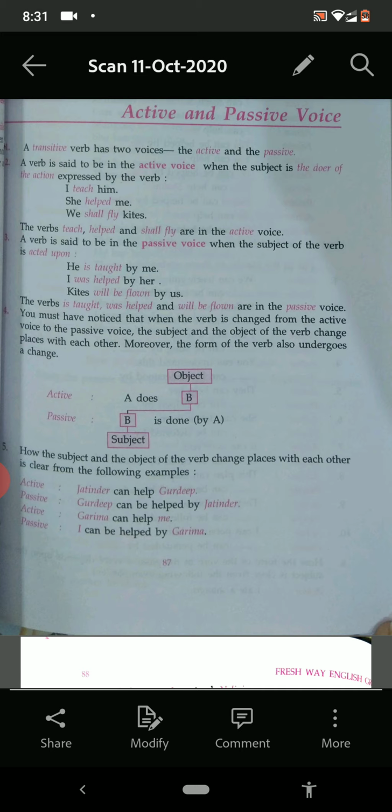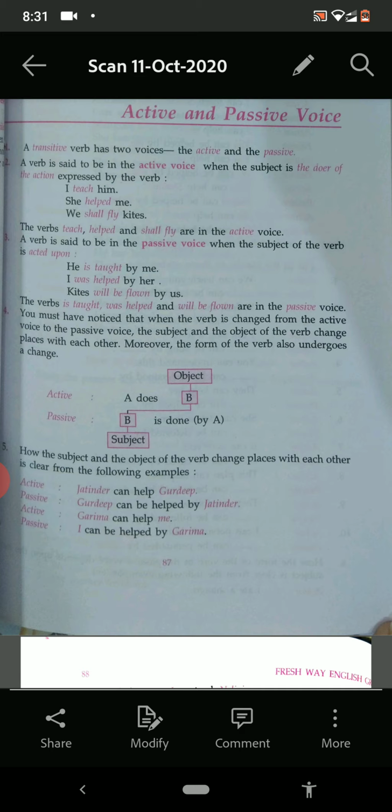I think it is very much clear to you. When the subject is active, means doing anything or doer of the action, then it is active voice. And when the subject is acted upon, when the subject is acted upon, it is passive voice.